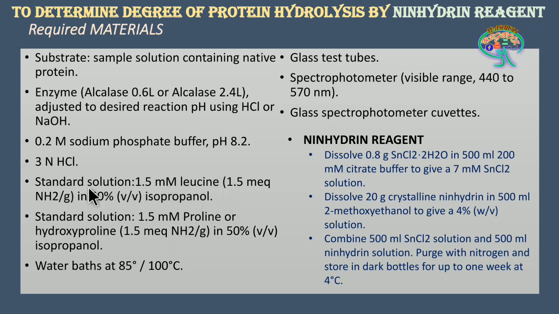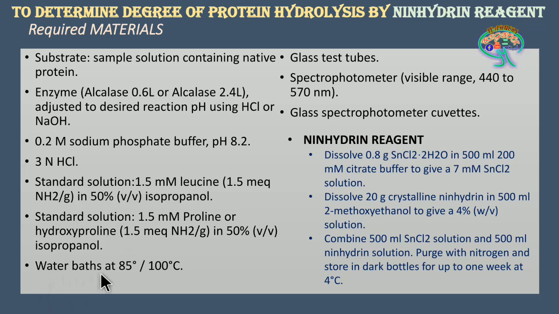Leucine is for free alpha amino acids, in the sense any amino acids except proline. Proline is specifically for proline, not for any other amino acids. So this is the difference which we are going to keep in this experiment, where the standard solutions will be of 2 series.